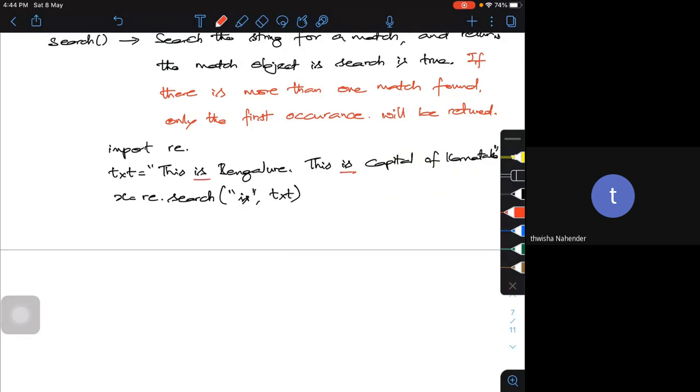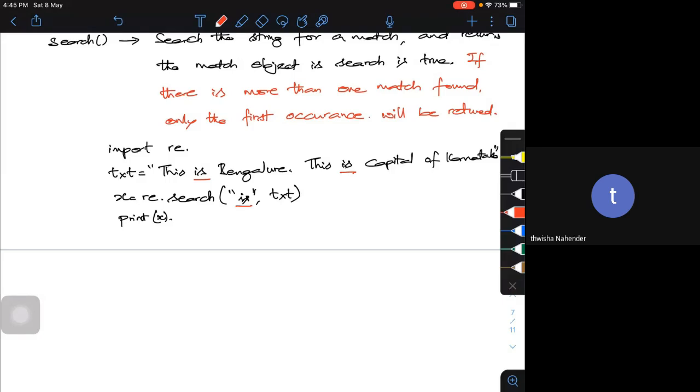Now if I run this code and print x, what is it going to tell? I got that particular match object. It gives the span, and it tells that the search is true, the match element is found. So if I'm searching for "is", it's going to tell that the match is correct.